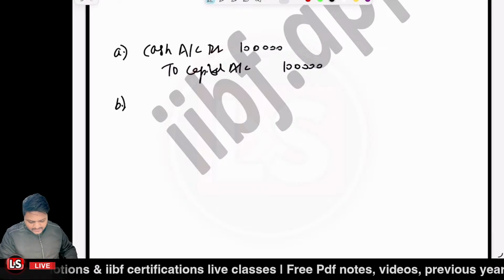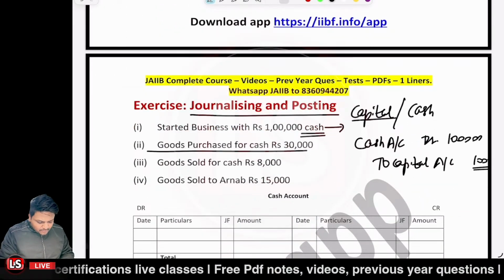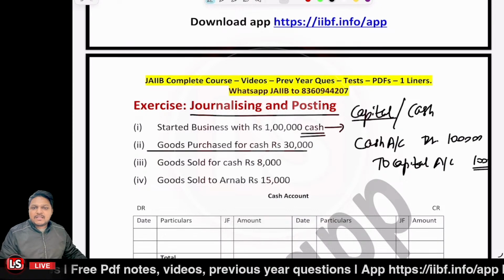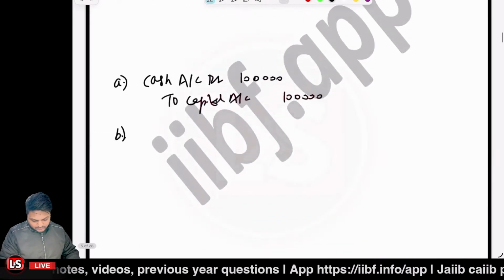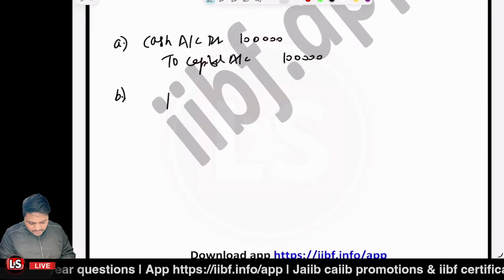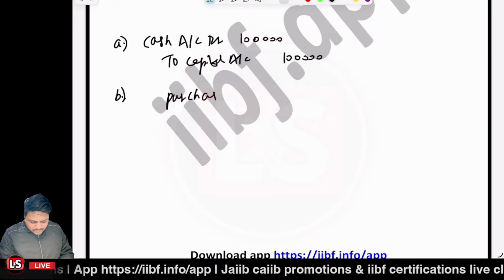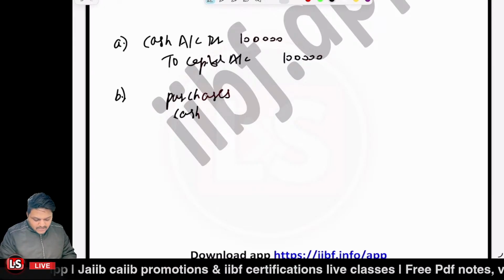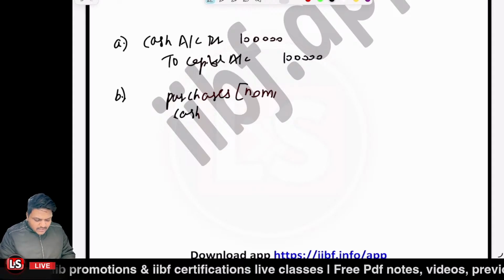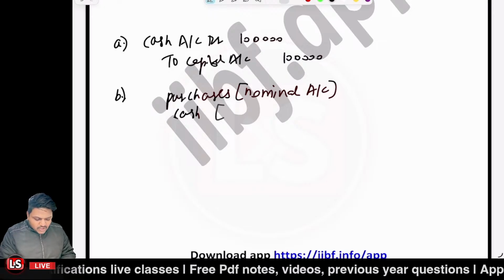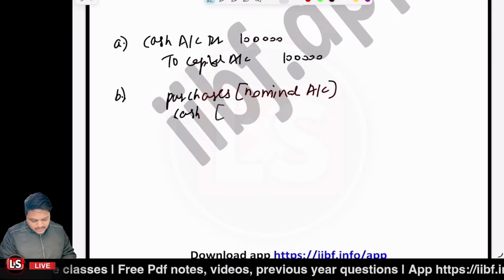The second one is the second journal entry. It says goods purchased for cash, rupees 30,000. When you are going to purchase the goods, the purchases account will be involved and the cash account is involved. Purchases account is which account? It is a nominal account. And the cash account is again a real account.